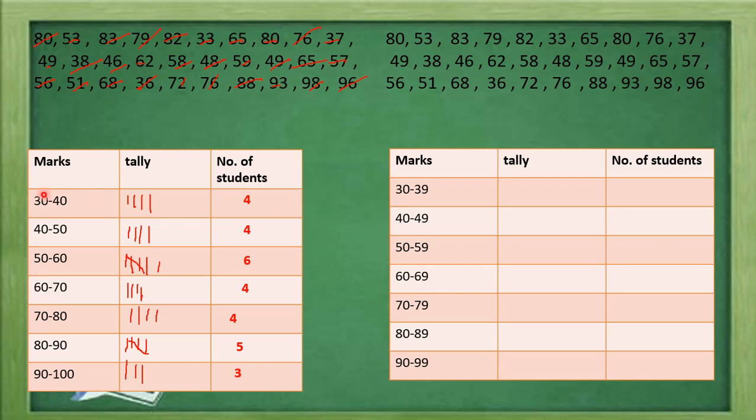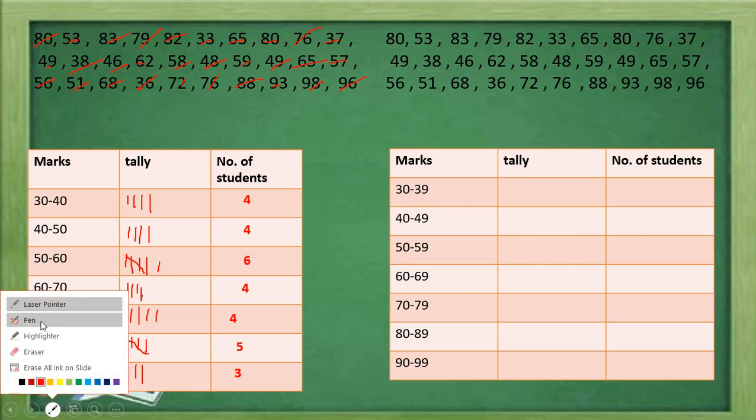49 is also included. Now in the earlier table, where we have 30 to 40, the upper limit of the previous class and the lower limit of the second class are the same, so the upper limit 40 will not be included in the first class; it will be included in the second class. Whereas in this table, with class intervals like 30 to 39, 40 to 49, the upper limit and lower limit are not matching. That means this group will contain 30 to 39 marks, so 39 will also be included in this group. So now make the tallies for these.